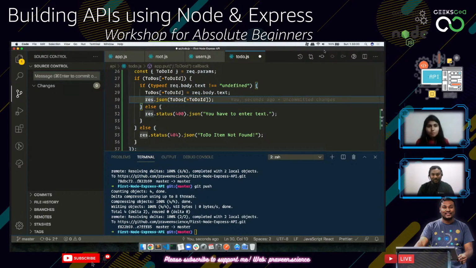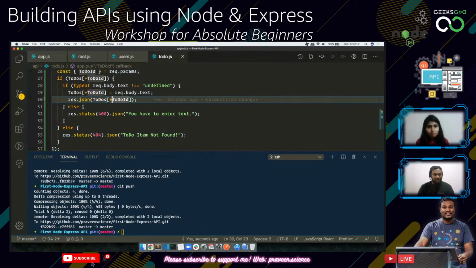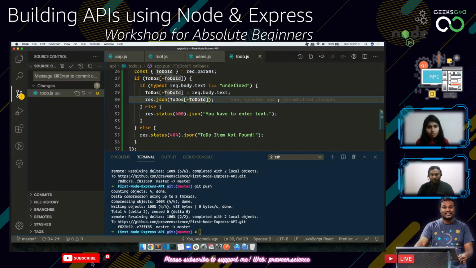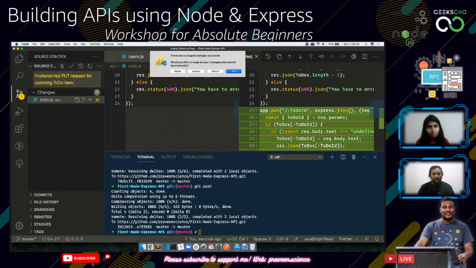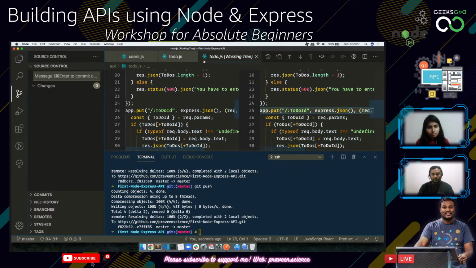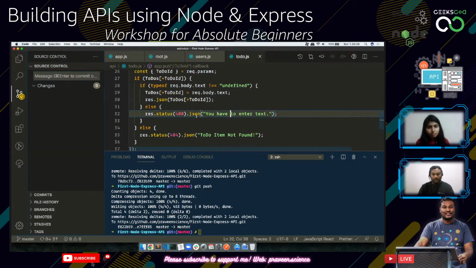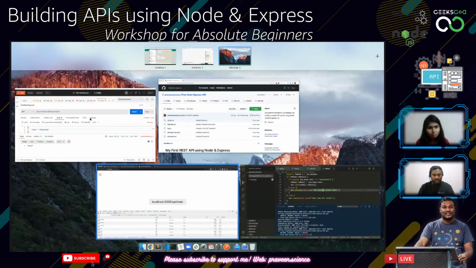Okay, let's try to see if this works. So before that, why am I not able to see the changes? I'm able to see the changes. So here we have implemented the put. Okay, implemented put request for updating to-do item. So this is for one particular item only. Okay, right. So let's see. Let's go back to our Postman.